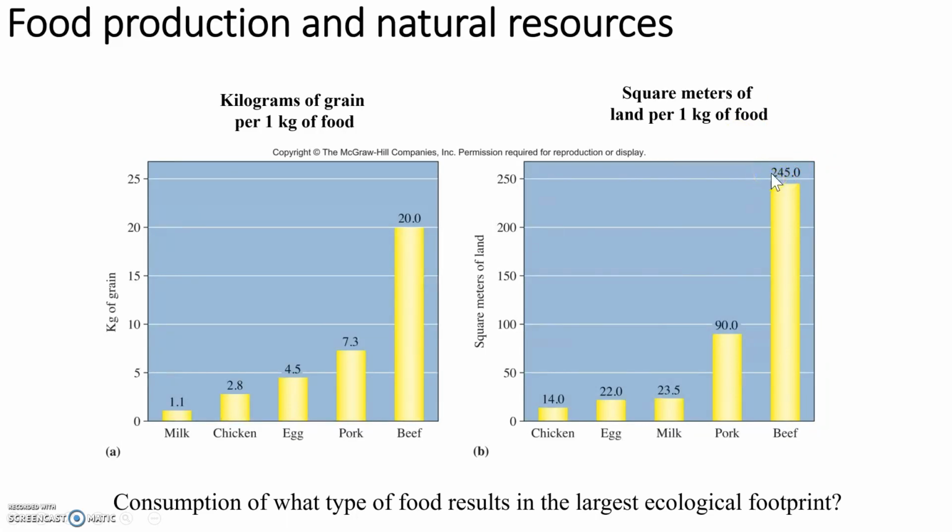So this impacts our environment. Anytime we use land for agriculture, we are using natural resources. That land, also the water used to grow those crops. Our food choices do impact the amount of natural resources that are used. So from this graph, you can see that cows require a lot more grain to produce 1 kilogram of food compared to pigs to produce the pork. So to produce the same amount of meat, same amount of pork and beef, it requires fewer resources to produce that pork.